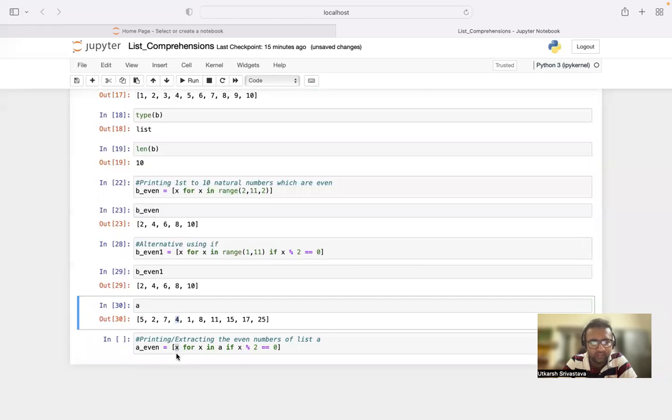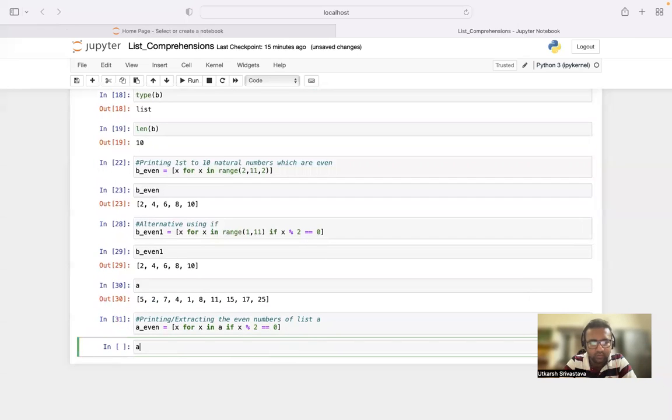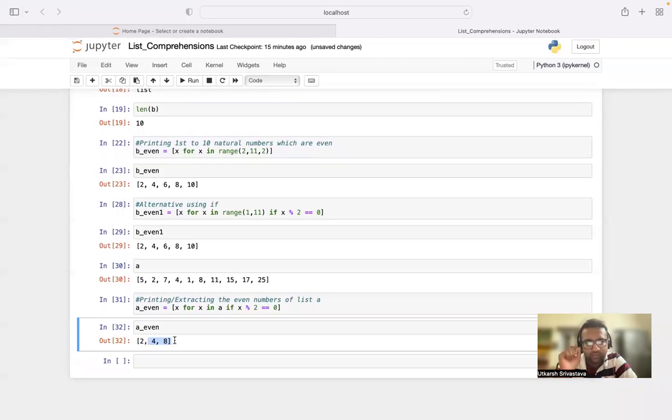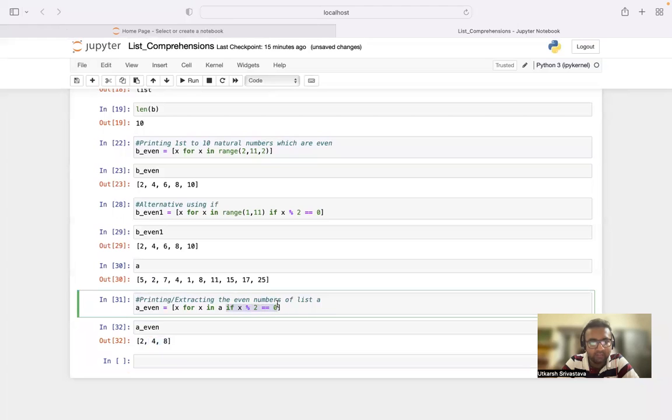No. 4, yes, it will store over here. 8, it will store over here, right? In 5 2 7 4 8, I can spot only these three even numbers. So it will print only 2 4 8. Let me basically print this. As you can see, it is checked, and it is only showing 2 4 8. So that is why the if condition plays a big role.